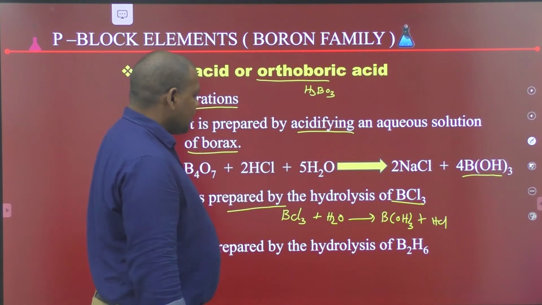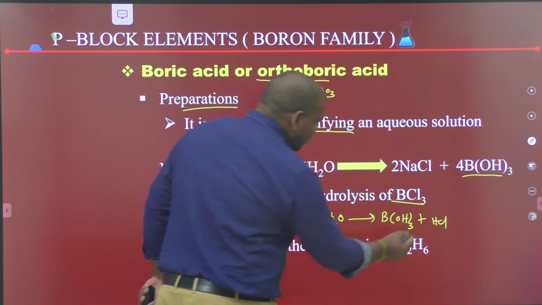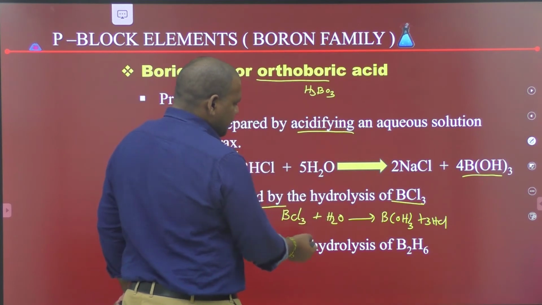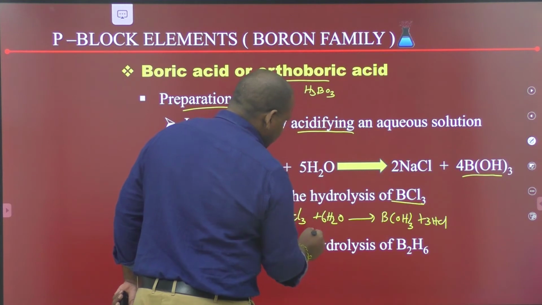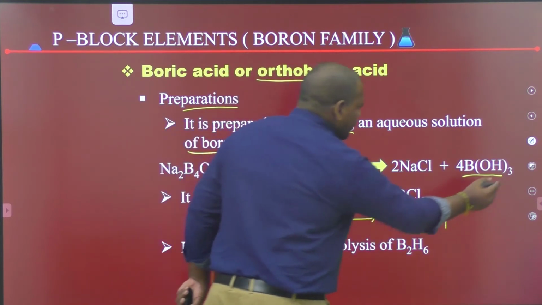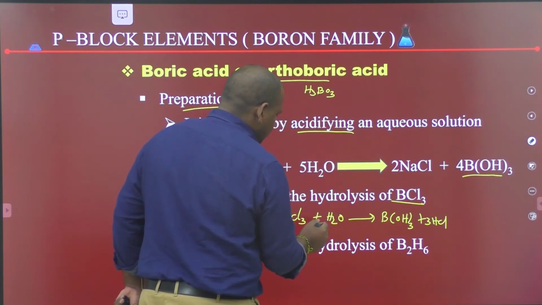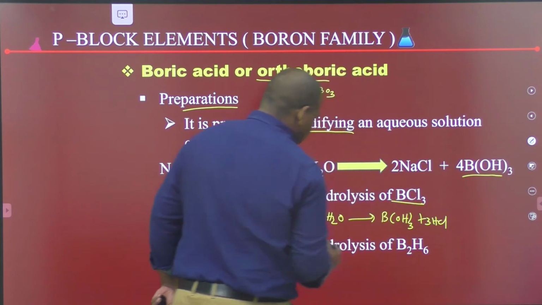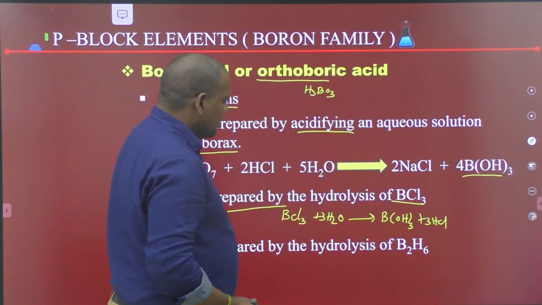For balancing the reaction, there are 3 chlorines, so 3 HCl. Hydrogens: 3 plus 3 is 6, so 3H2O.